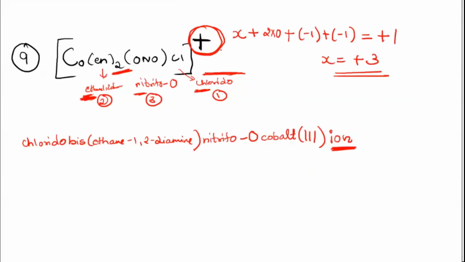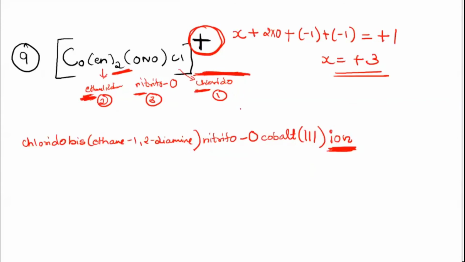If you don't find any negative entity present outside and your whole complex carries a positive charge, you will end the name with ion. Similarly, the same thing goes with the negative ion also. If you find the whole complex is negatively charged, the name should end with ion, which tells us that the whole complex is having some charge on it.